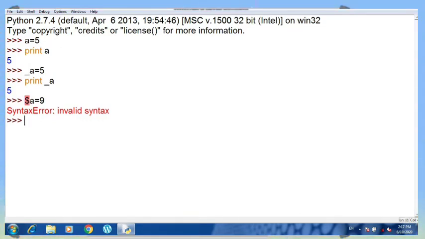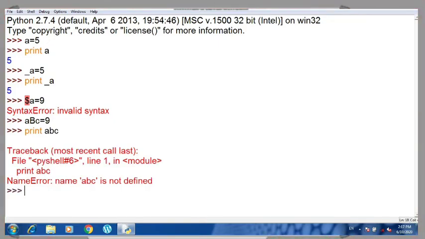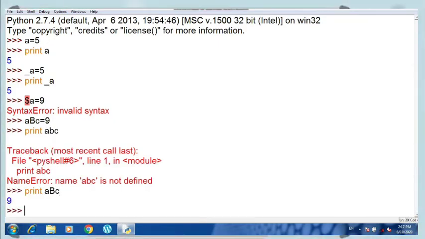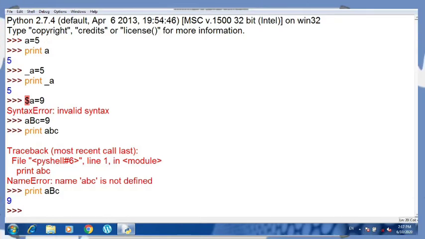Now it also depends upon uppercase and lowercase. Suppose abc = 9, then I have to print it. If I write print abc in lowercase, it will give me an error. If I write print aBC with a capital B and C, then it will give me the answer, you can see here, 9. So that is how it works.